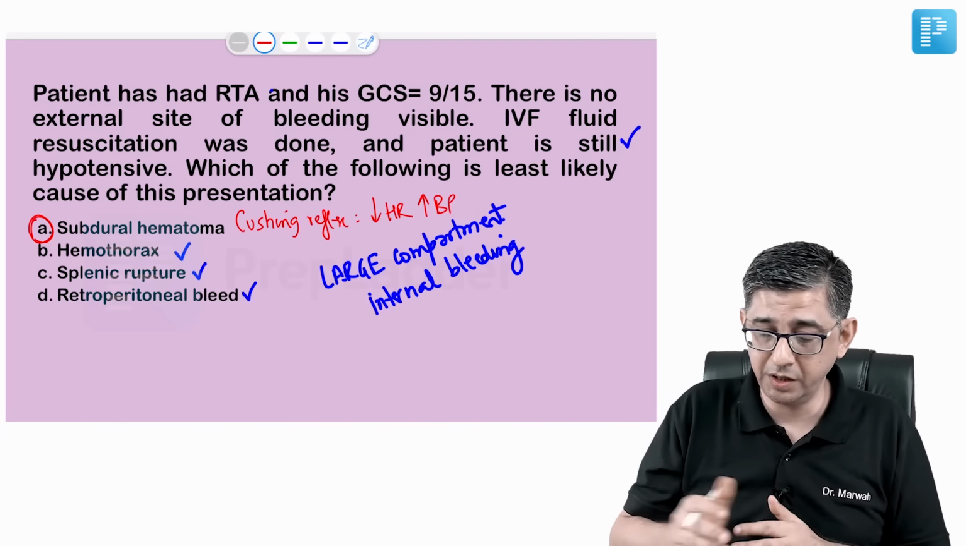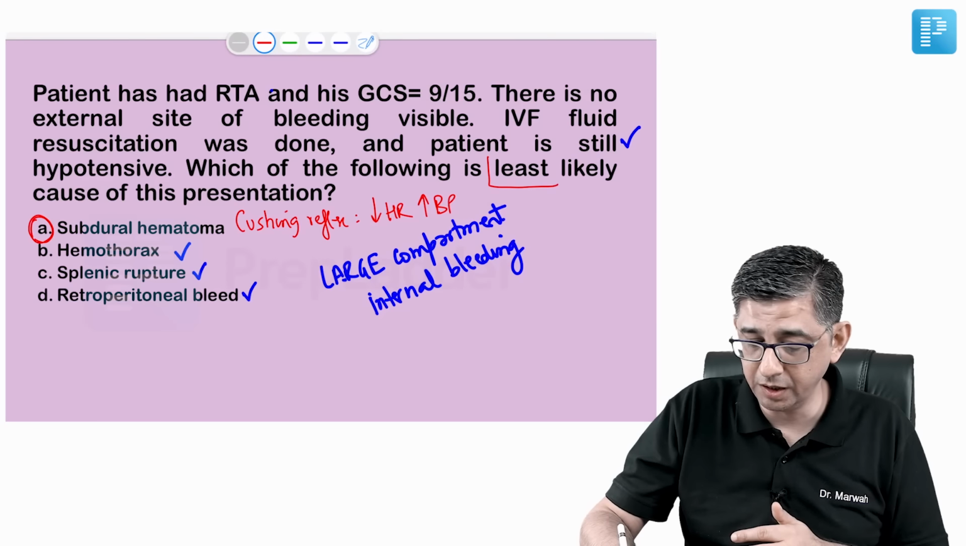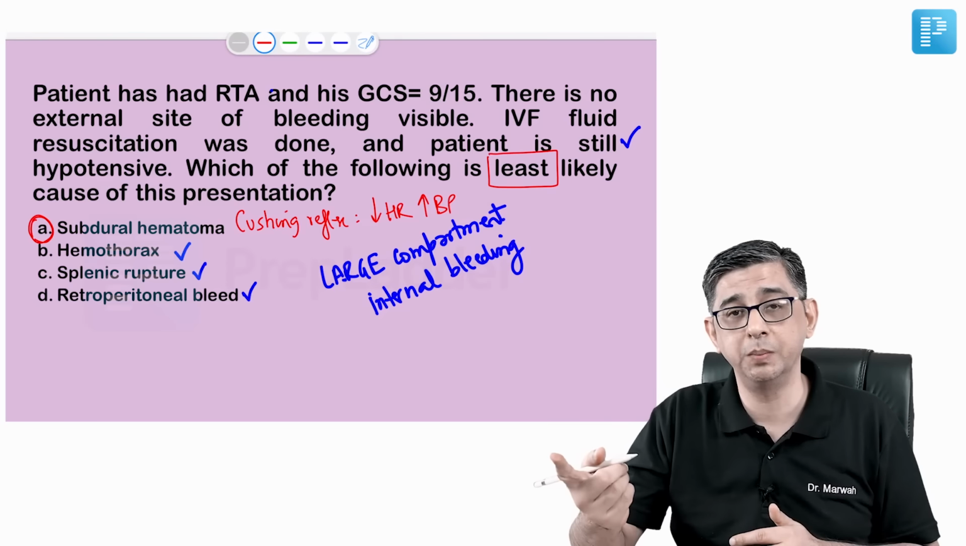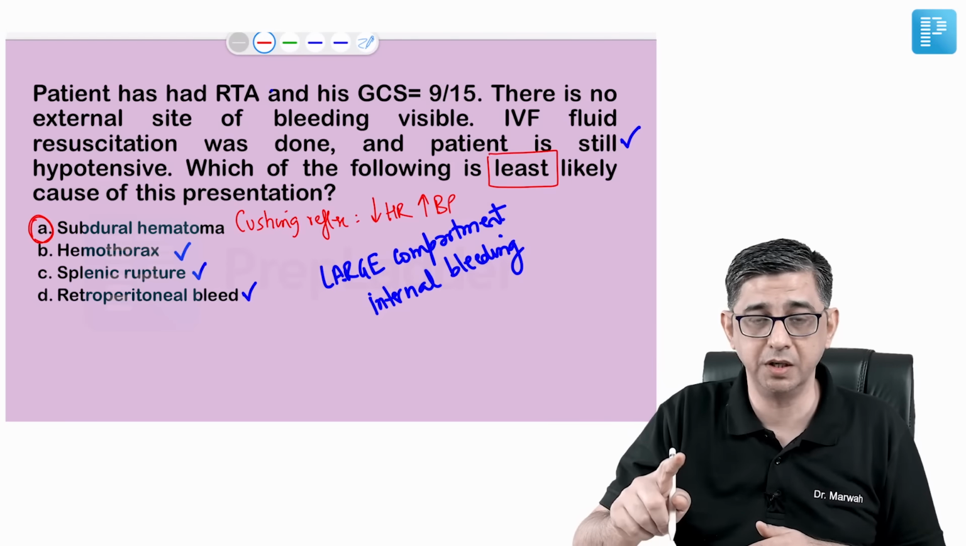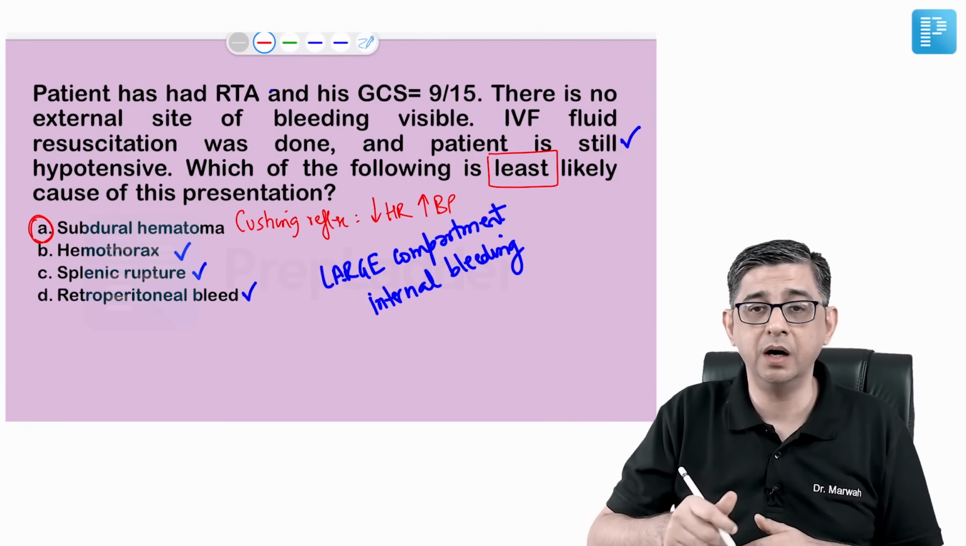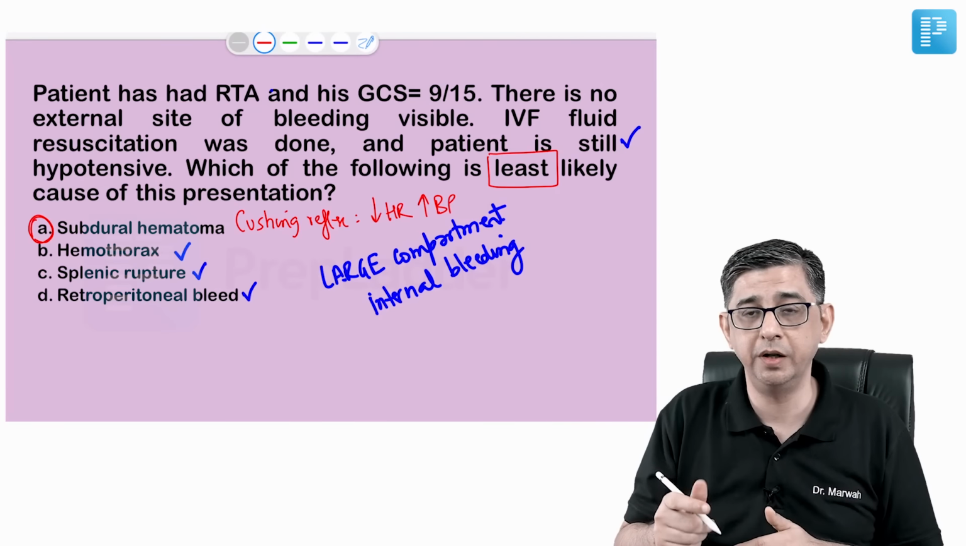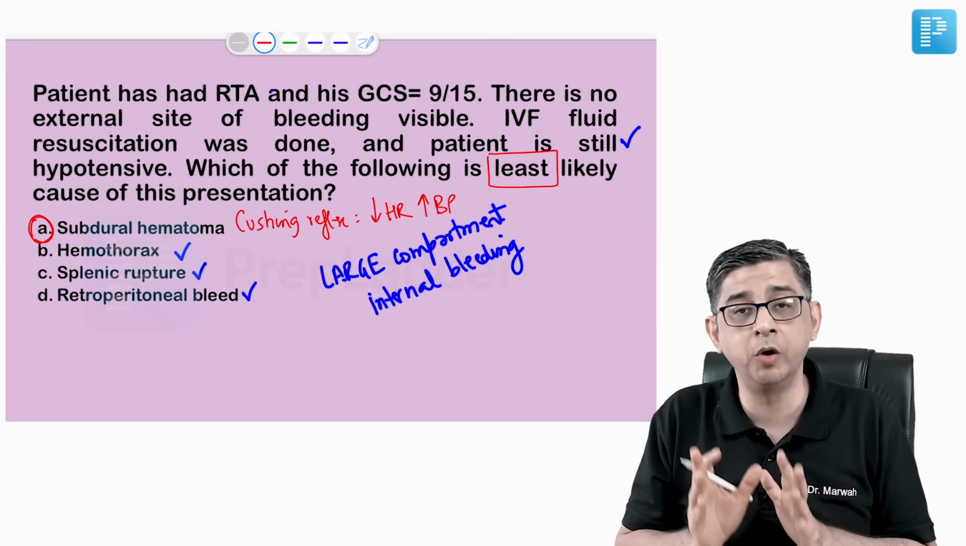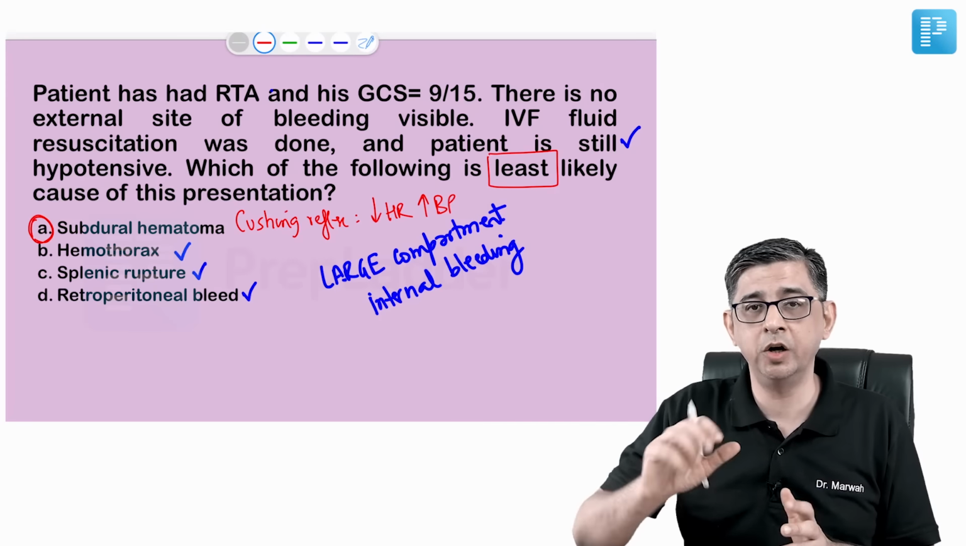Whereas the question here is stating which of the following is the least likely presentation of an unrecordable BP in spite of fluid resuscitation. Option number B, C, D are large compartment internal bleeding. So however much you give, I said it's a little like turning on the tap in the body.